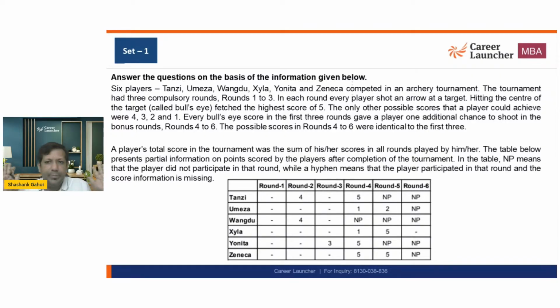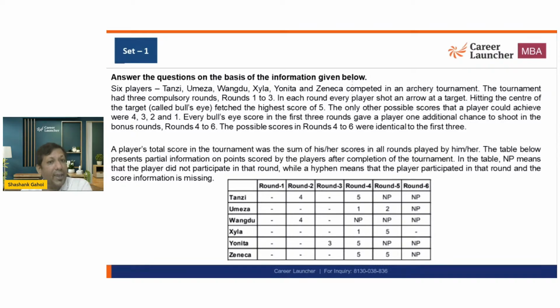Hitting the center of the target, called a bullseye, fetched the highest score of 5. The only other possible scores that a player could achieve were 4, 3, 2, and 1. So basically the score range is 1 to 5.